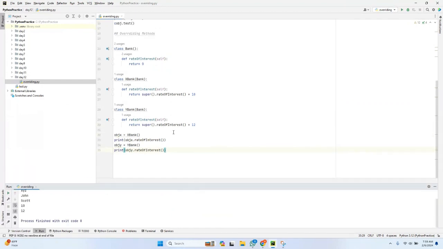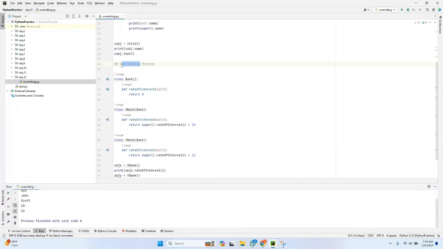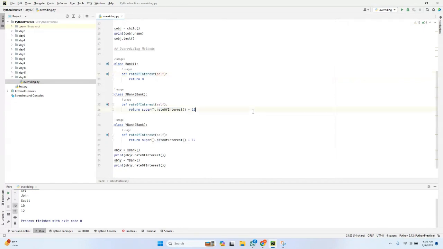Yeah. So what is overriding? If I create a method or a variable which is there in the parent class, in the child class, if I create the same method with the same name, then it is nothing but overriding. The same method which is there in the parent class, I have created in the child class. But according to my requirement, I have to change its interest rate. So I have called the method which is there in the parent class using super, and modified its interest rate. Similarly, here I have just recreated that method, and at the time of recreation, I have called the method in the parent class, and thereafter I have changed its interest rate. That is the reason why you have got this particular 10 and 12 here.